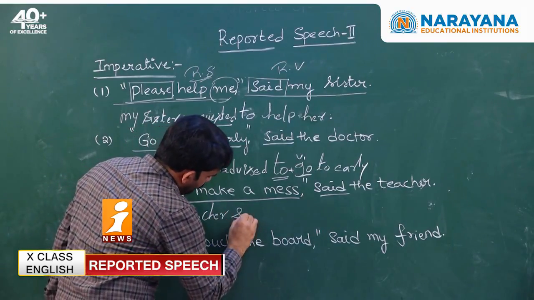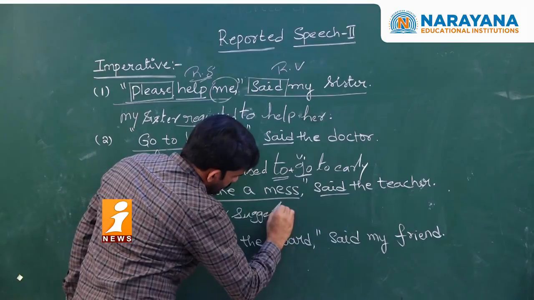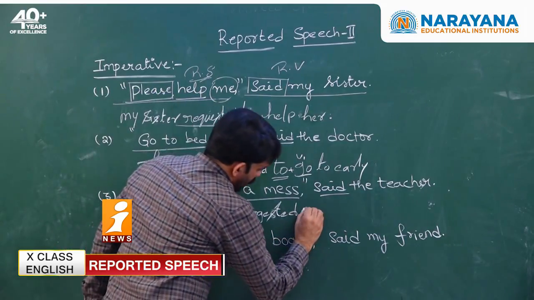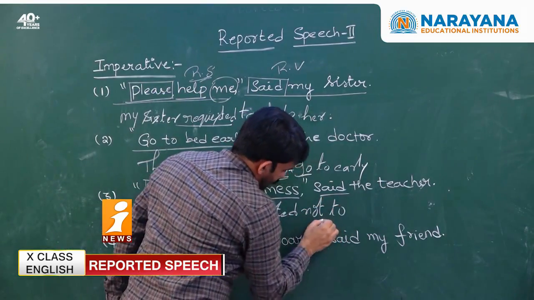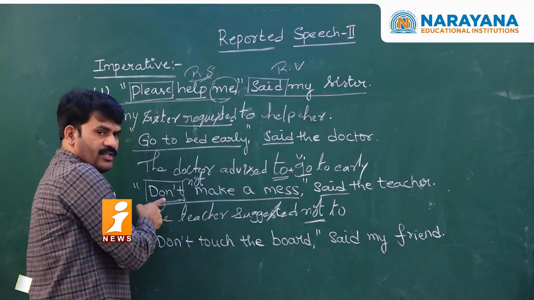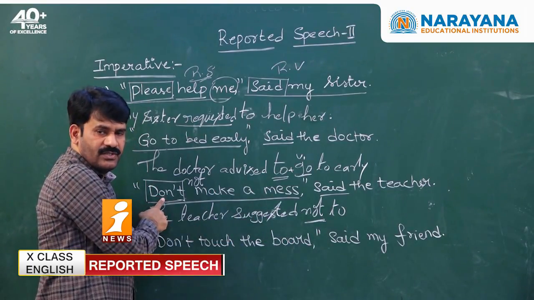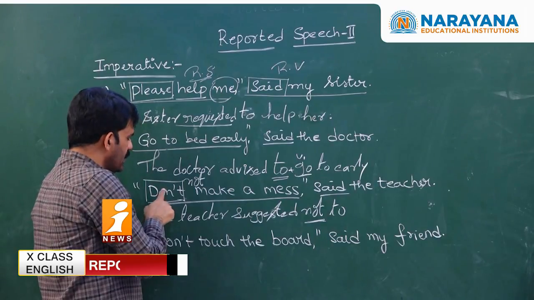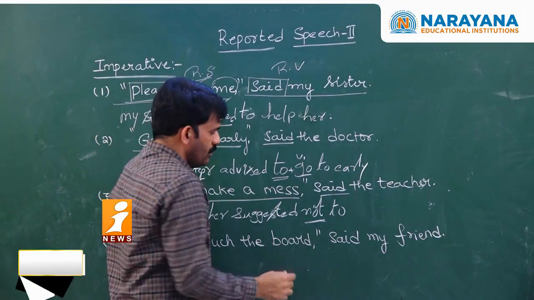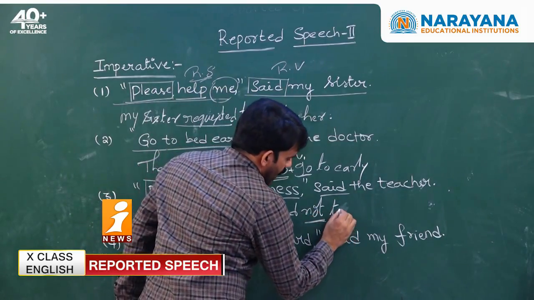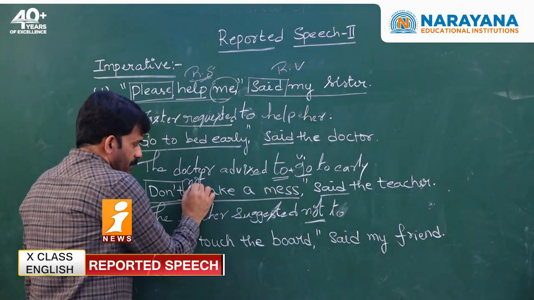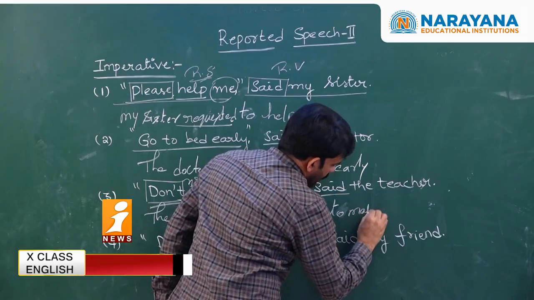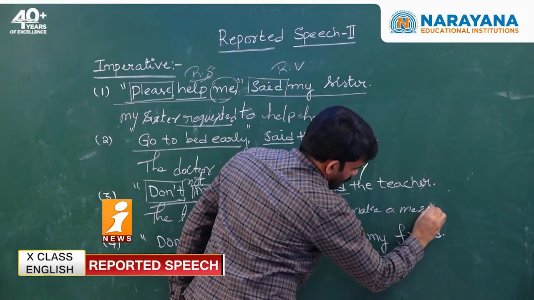The teacher suggested. Suggested for what? The teacher suggested not to. I am taking "not" because the direct speech is in a negative tone. As the direct speech has a negative tone, the same negative tone is to be carried. To carry the same negative tone, instead of taking "do not," I am taking "not." Once after writing "not," you write "to," and then what is the first form of the verb given in the direct speech? Make. You write the same sentence: not to make ms. Full stop.